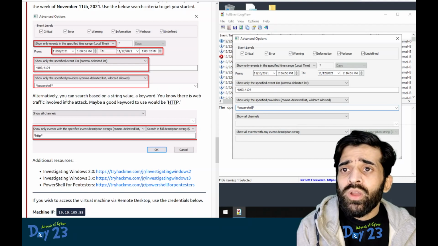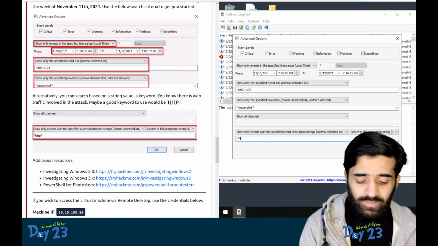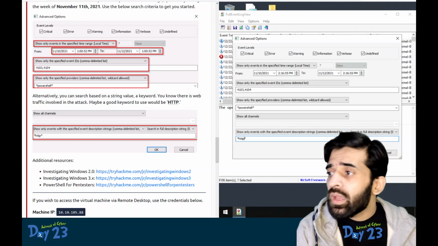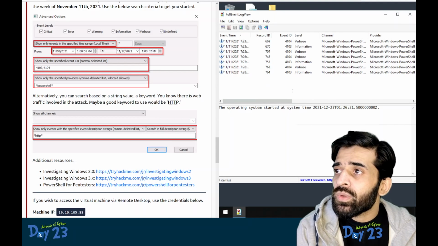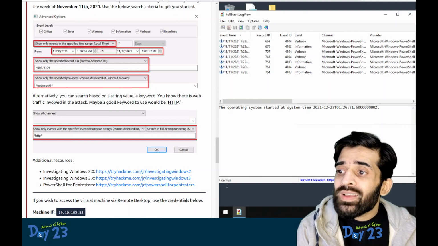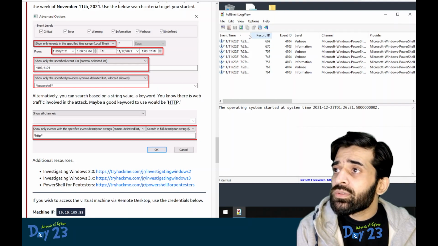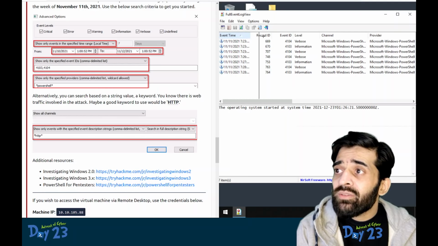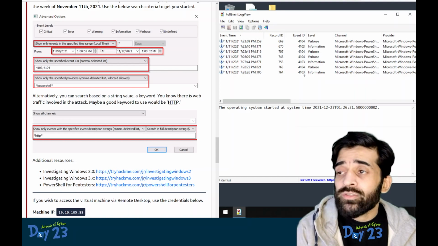Alternatively, we can search based on a string keyword. Let's look at all the events that have a particular string in their description, HTTP, and see what results come. There are a total of 7 events shown here, which means there were 7 events that had the event IDs of our interest.